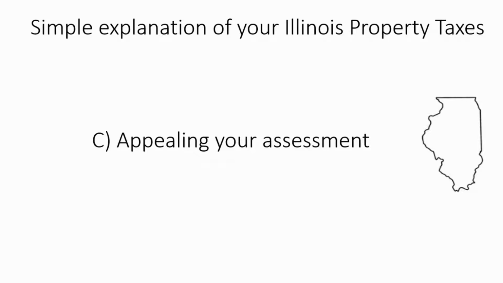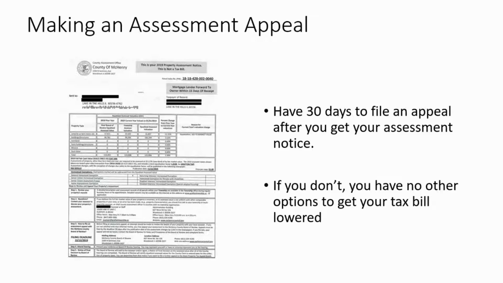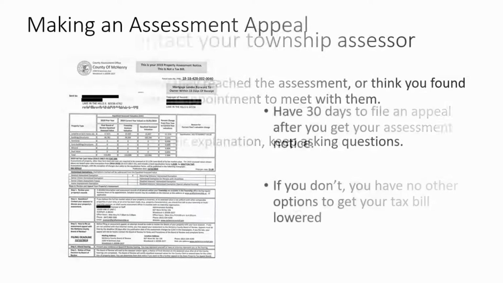This is a simple explanation of your Illinois property taxes, Part C, appealing your assessment. So after you receive your property assessment notice, you have 30 days to file an appeal. If you don't, it should be noted, you have no other options to get your tax bill lowered or perhaps get the value of your property changed.